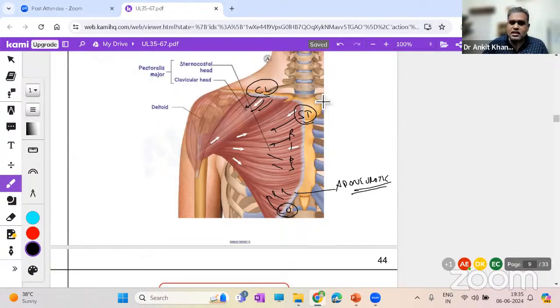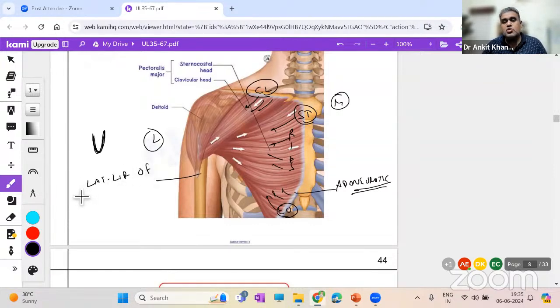What happens is, as we go from medial to lateral to reach the insertion, it is obviously less in extent compared to origin. And actually the muscle goes into a U-shaped insertion. There is folding, which you can also feel on your side of chest over here. This pectoralis major muscle, where is it inserted? It is inserted into the lateral lip of the bicipital groove.